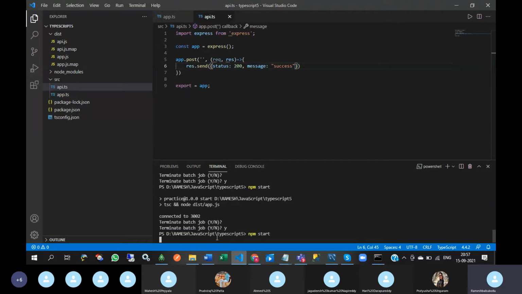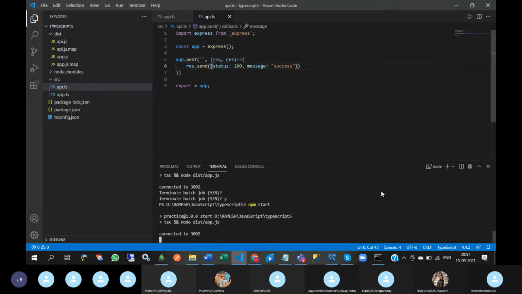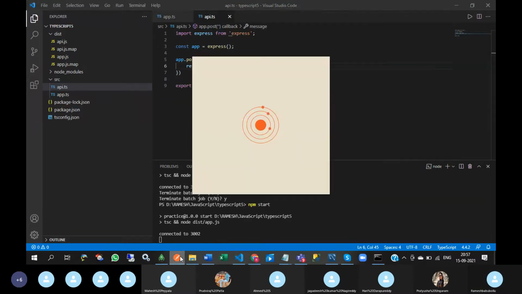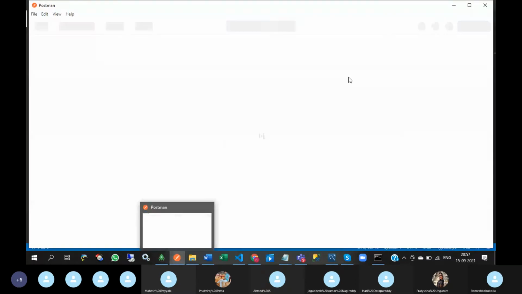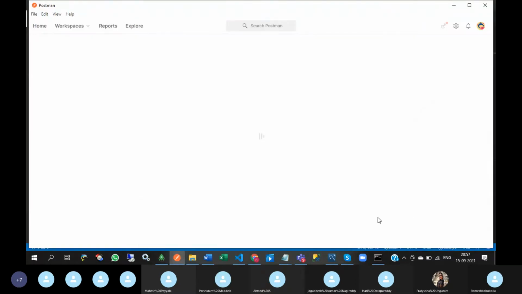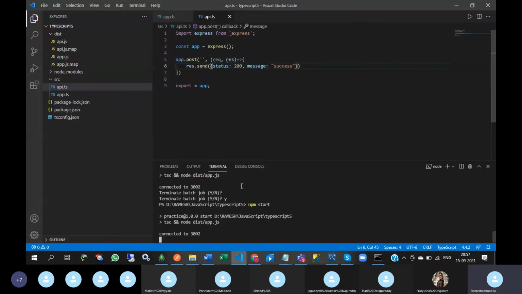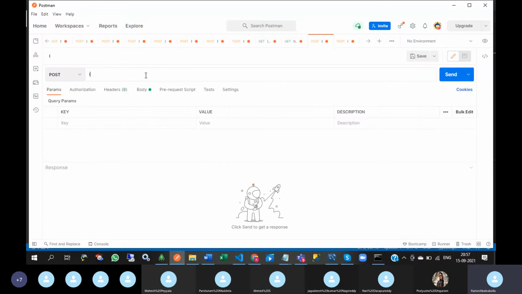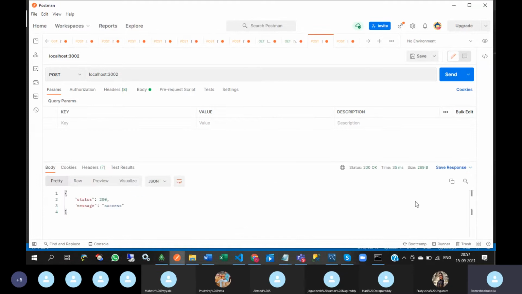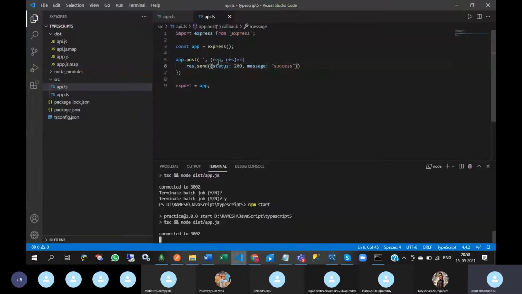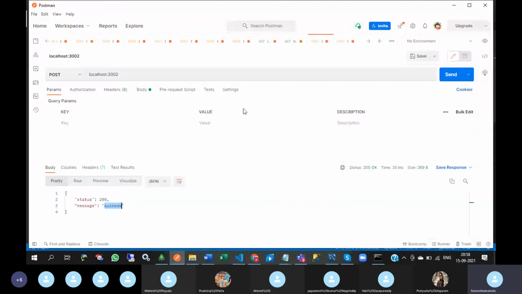npm start. So here localhost 3002. Okay, so success, that means I am calling this API from Postman.